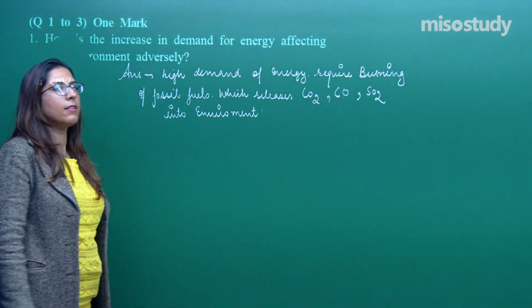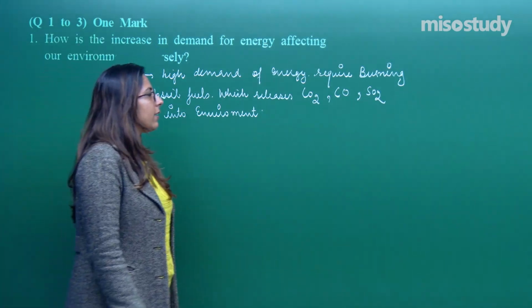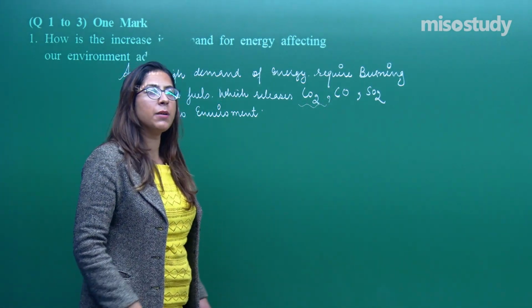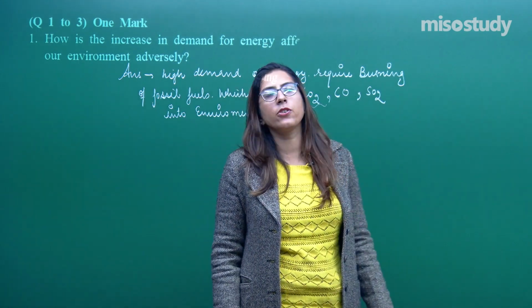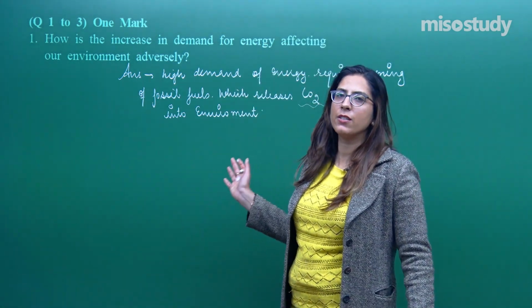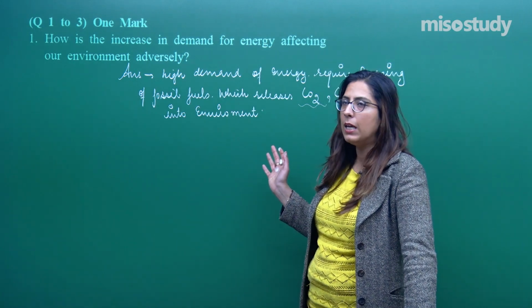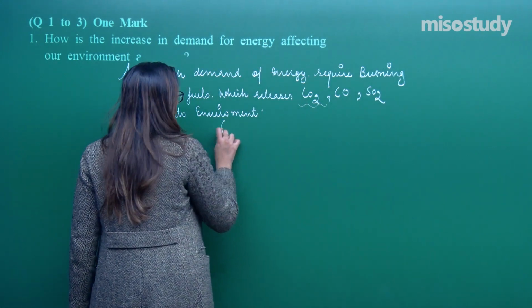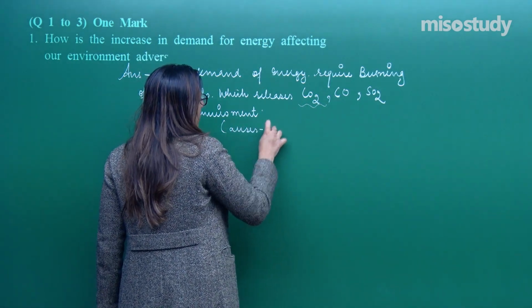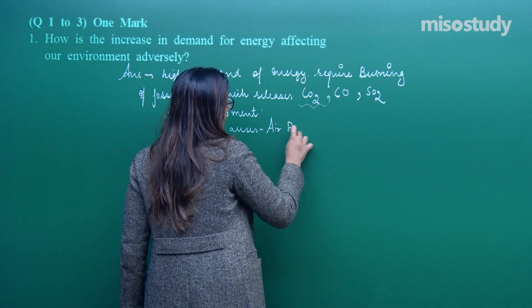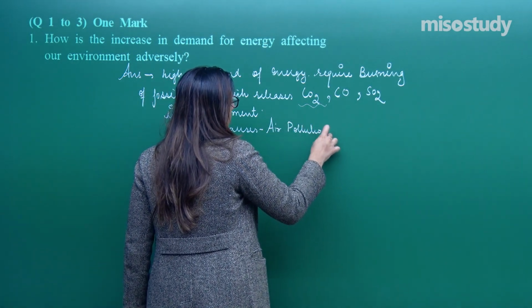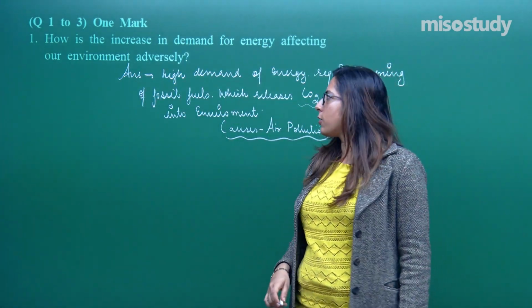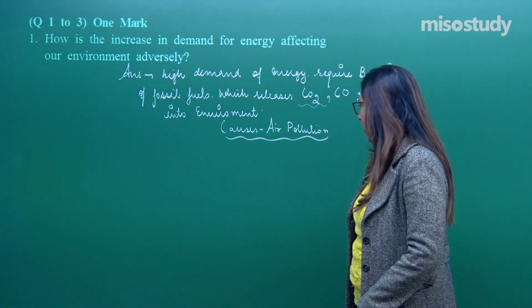When these gases are released into the atmosphere, we know that carbon dioxide acts as a greenhouse gas, right, which helps in maintaining the temperature of earth. The temperature of earth is habitable because of these greenhouse gases. This is just a single example. Likewise, when these gases are released into the atmosphere, they cause air pollution. Is it fine, students? So this was question number 1. Let's move on to the next question.